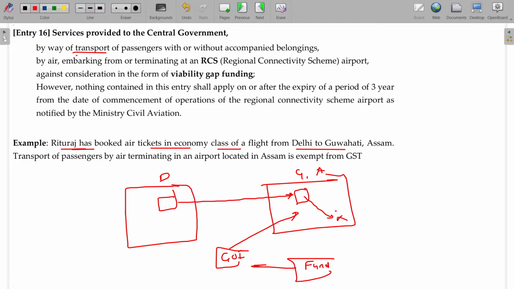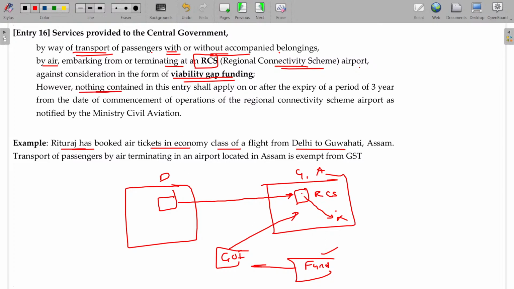By way of transport of passengers with or without accompanied belongings, by air embarking from or terminating at an RCS, Regional Connectivity Scheme Airport. This is called RCS, Regional Connectivity Scheme, against consideration in the form of viability gap funding. For this, fund is given from a special funding scheme, viability gap funding.